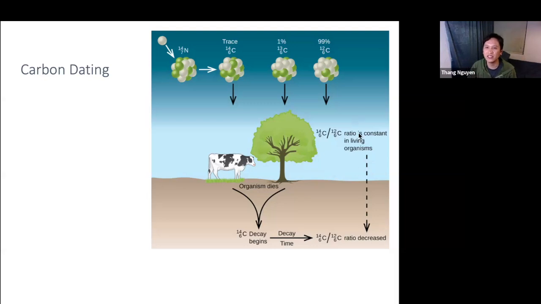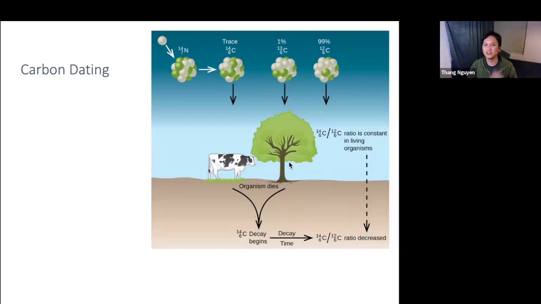And why does the ratio change? Remember that carbon-12 is a stable isotope, so it doesn't decay. So all the carbon-12 you have in that atom will stay carbon-12 basically forever. But the carbon-14, though, is a radioisotope that is unstable. So it will decay over time. So it will be less and less over time. So if you just measure how much carbon-14 is left compared to what it should have been at the beginning, then you can know how much time has passed because you have knowledge of the half-life.